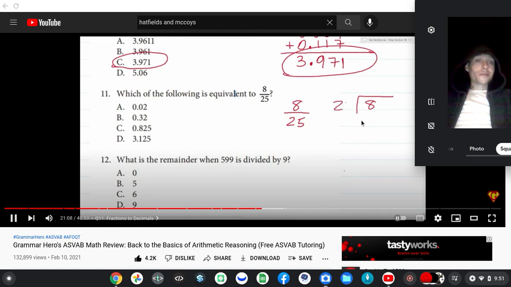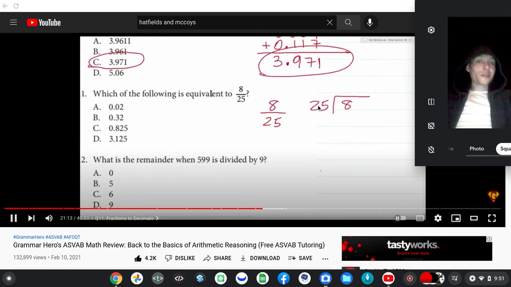8 divided by 25. Yeah, because 25 is on the outside. That's how I picture it in my brain. So we can't do that, and we'll have to put a decimal point and a 0. So I'm going to have to add a decimal and a 0 placeholder here, and a couple more 0 placeholders in case we need them. 25 goes into this. 50, 60, 75.